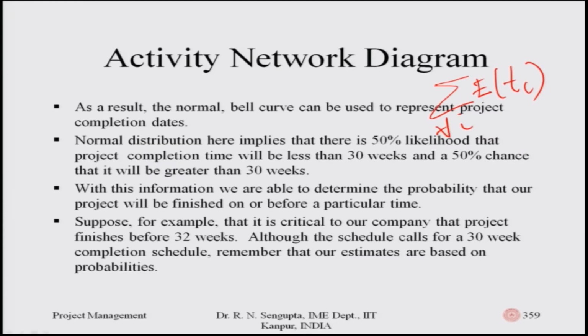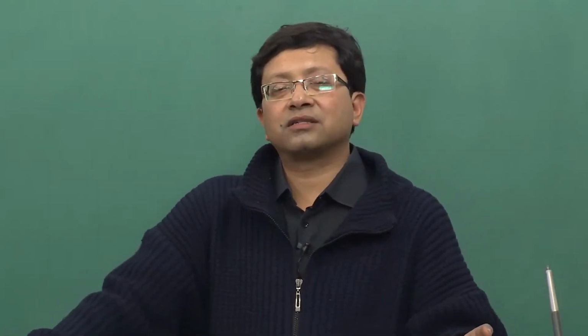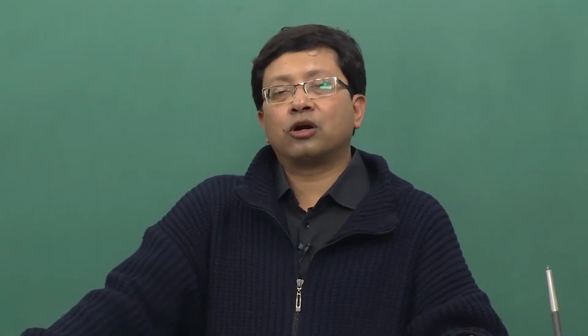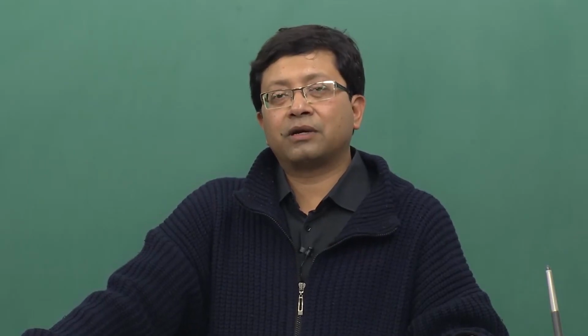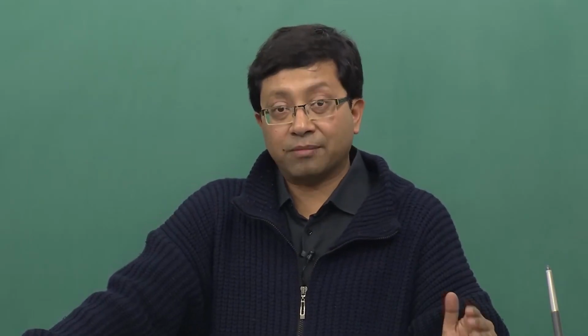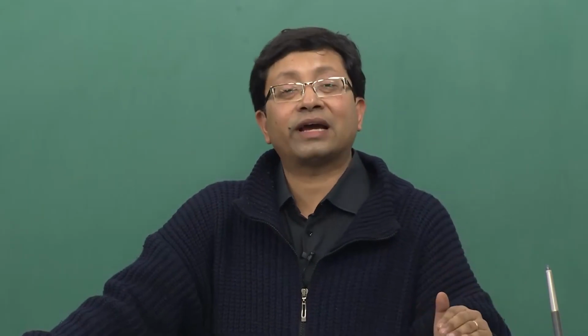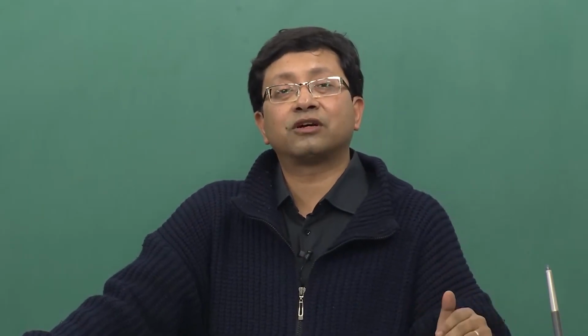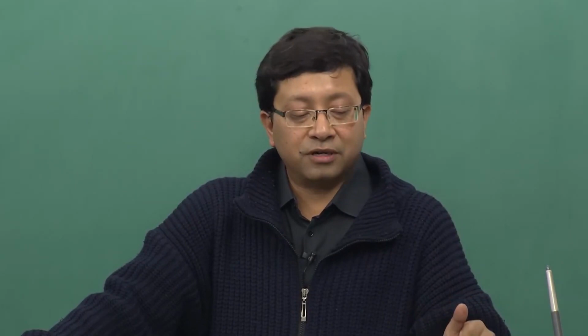Here there is a 50% chance of completing the job before 30 weeks, or whatever value I found, and a 50% chance that the job would not be completed within that time.